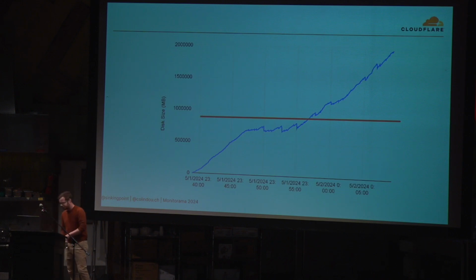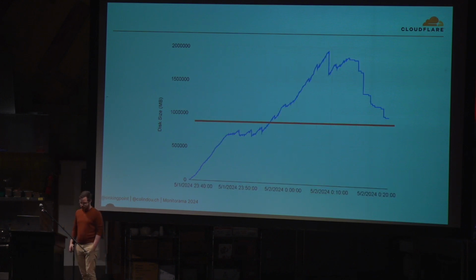Here's disk usage. You see we go up and up and up. That orange line is what Prometheus is storing. We go up, we go up. We cap out around 1.8 terabytes, which, at double and a half what Prometheus is storing, is not a great start, to be honest. But something kind of weird happens if we just let it sit for a bit. Our disk usage actually starts to go back down, which is real weird, right? We're not deleting data. So what's happening there?